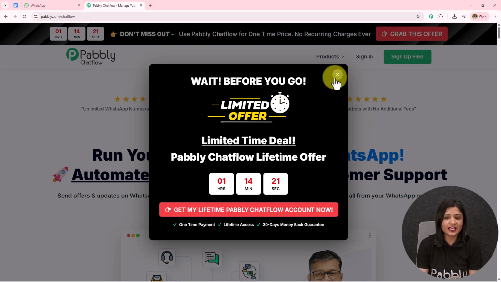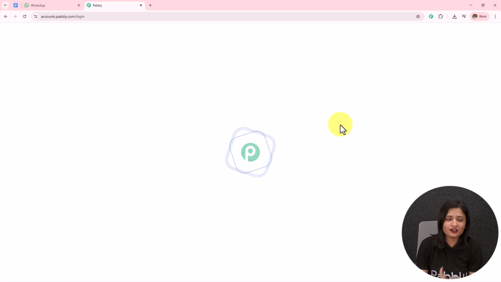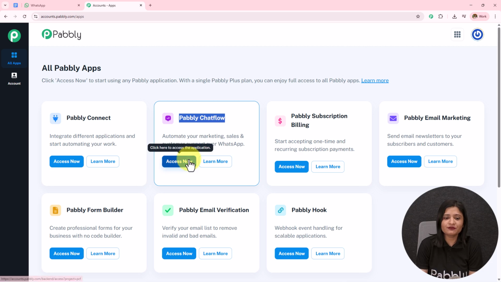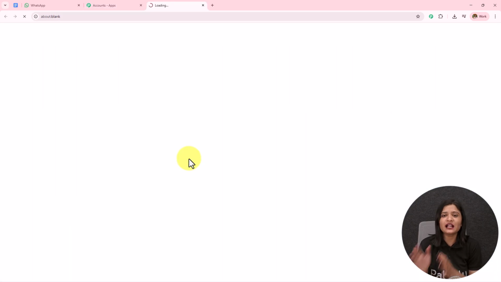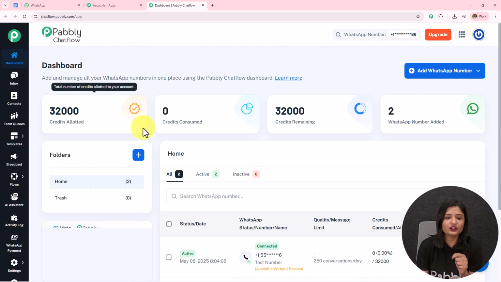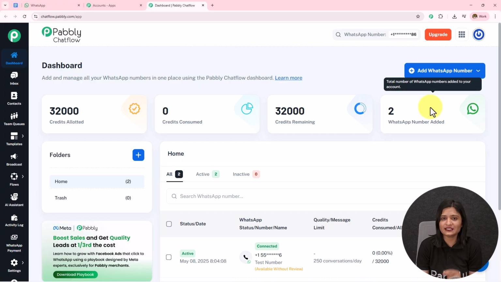Now here we have to sign in. As I'm an existing user, I'll click on sign in and I will land on the all Pabbly apps page. Over here, I'm going to click on Pabbly Chatflow Access Now and I will land on the app dashboard of Pabbly Chatflow, where I will be able to find the credit allotted, credit consumed, credit remaining and the WhatsApp number added.